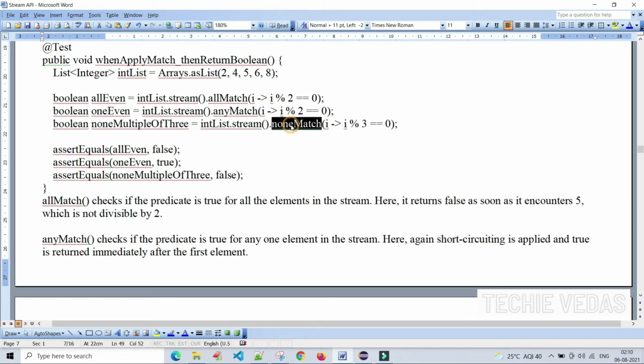Next one, noneMatch. i % 3 == 0. 2 % 3 is not 0. 4 % 3 is not 0. Here it matches, 6 % 3 == 0. 3 twos are 6, right? So for noneMatch, at least one item is matching here. Now for this also we will get false. See here, all even, that is allMatch, we will get false. One even, it is true. Last one, this is false. You understand, right?